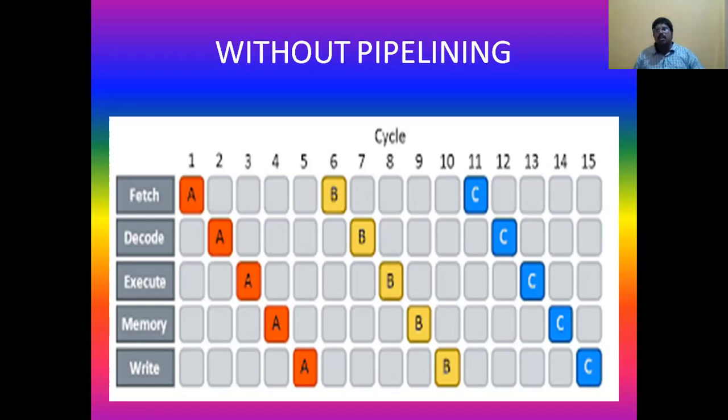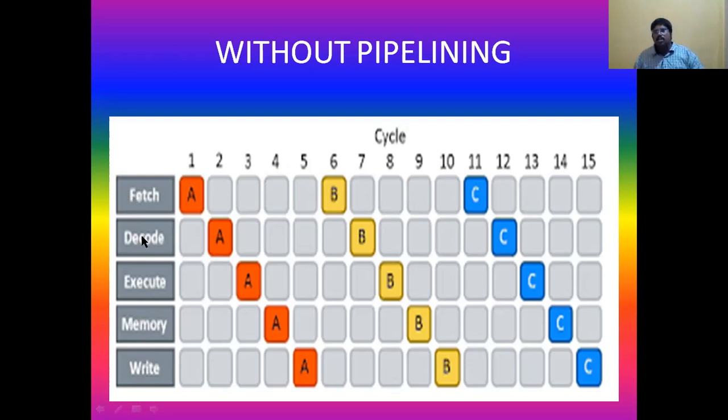Ikkada chuste, see here, this is a clock cycle. So let us assume that in order to fetch an instruction it needs one clock cycle. In order to decode an instruction it needs one clock cycle. Let us assume that each task requires the same clock cycle: fetching, decoding, executing, memory, right? Whatever the task, every task requires only one clock cycle. Let us assume like that.